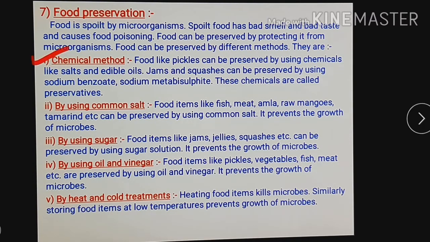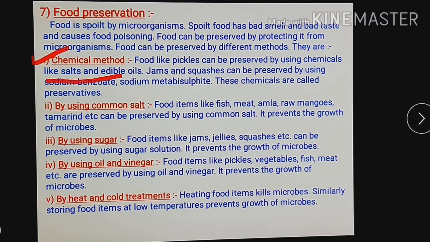In the chemical method, foods like pickles, mango pickles, lemon pickles, many pickles available in the market, can be preserved by using chemicals. What type of chemicals are used in preserving pickles? For example, the chemical salt and edible oils are used. You can see when our mother makes mango pickle, she adds oil in that, as well as more salt. In this way the pickle can be preserved for 1 year.